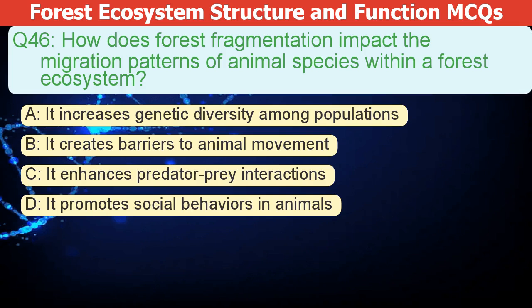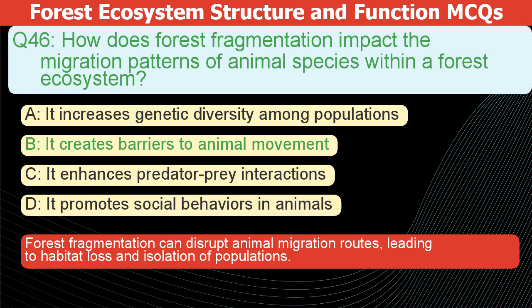How does forest fragmentation impact the migration patterns of animal species within a forest ecosystem? A. It increases genetic diversity among populations. B. It creates barriers to animal movement. C. It enhances predator-prey interactions. D. It promotes social behaviors in animals.